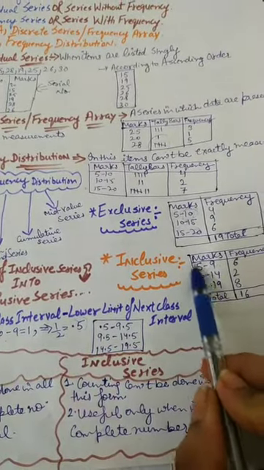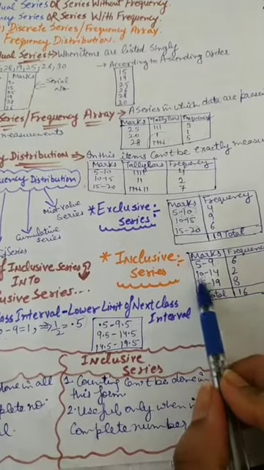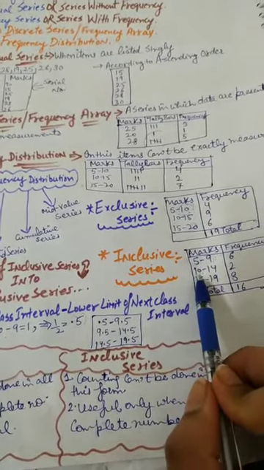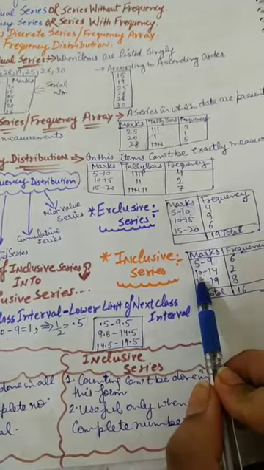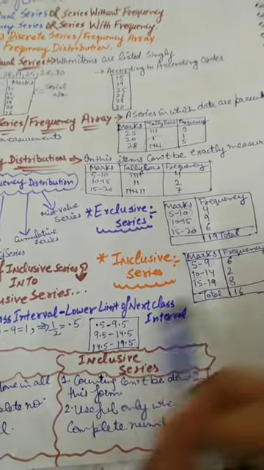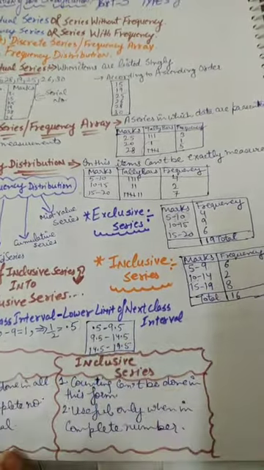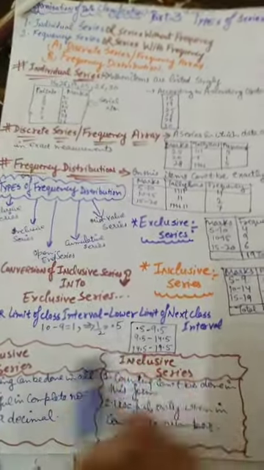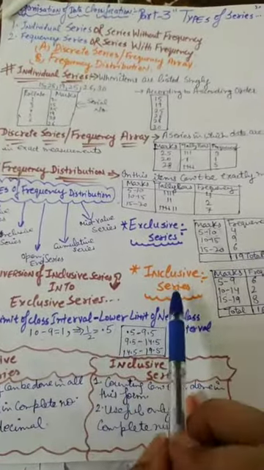Likewise, in the next class, subtract 0.5 from 10 and add 0.5 to 14. This is what we get. This is the procedure for changing an inclusive series to an exclusive series.